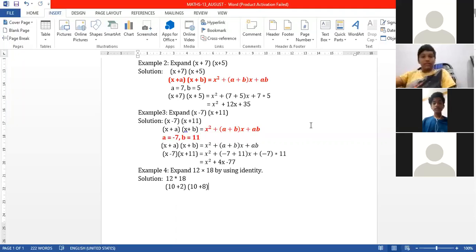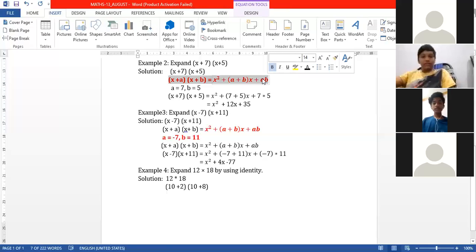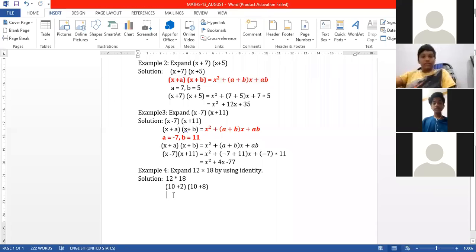It is looking like x plus a, x plus b form. Yeah, but here what is the value of a? The value of x is 10. X is equal to 10, the value of a is equal to 2 and the value of b is equal to 8.